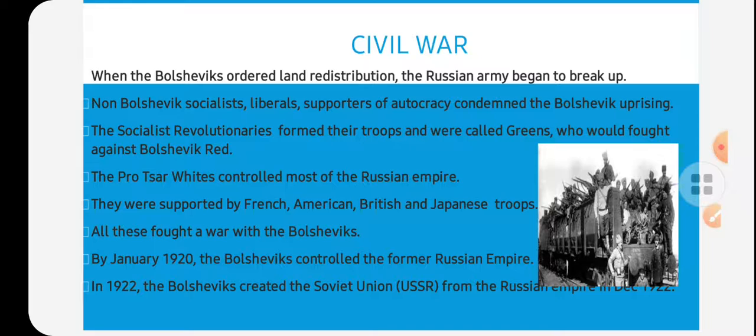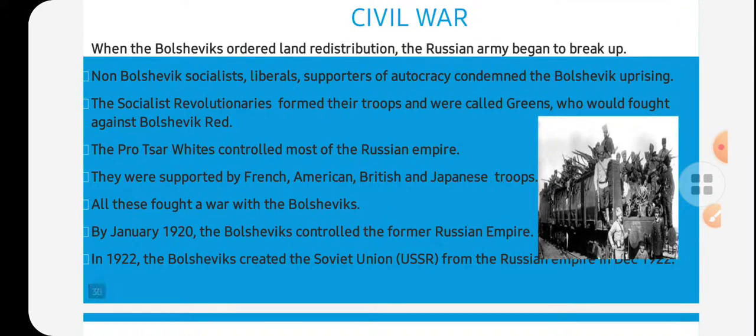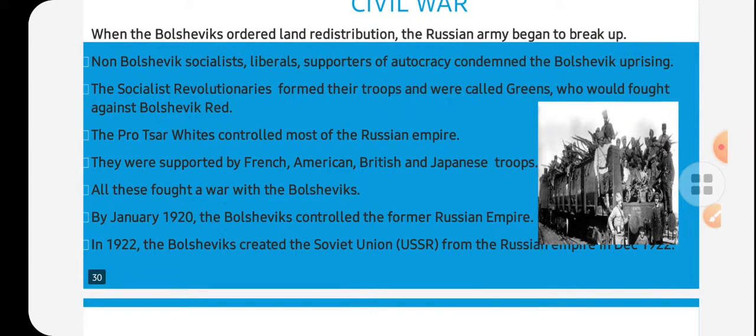When the Bolsheviks ordered the land redistribution, the Russian army began to break up. Redistribution means some of them were not happy about the redistribution of land. Non-Bolshevik socialists, liberals, and supporters of autocracy condemned the Bolshevik uprising, meaning people did not want this party to grow more.